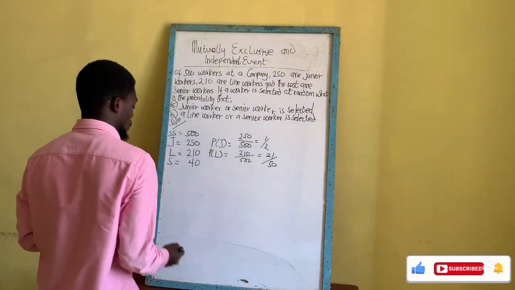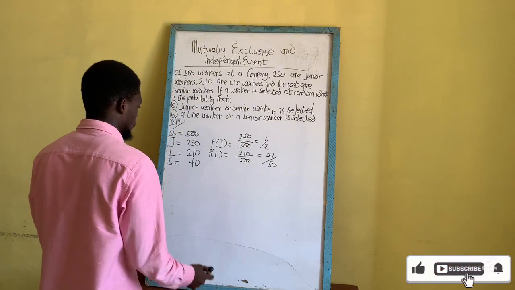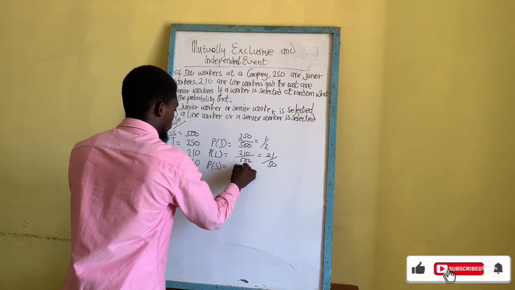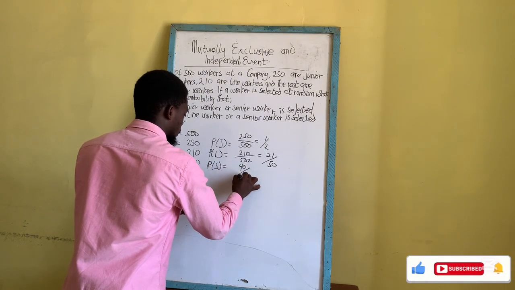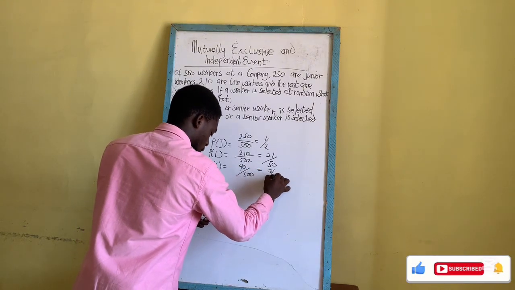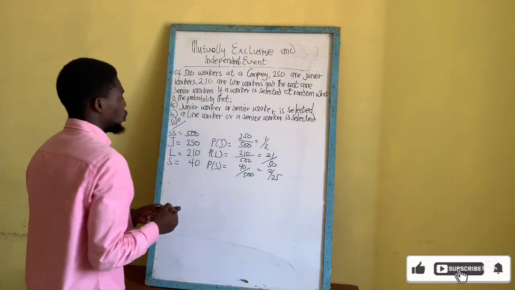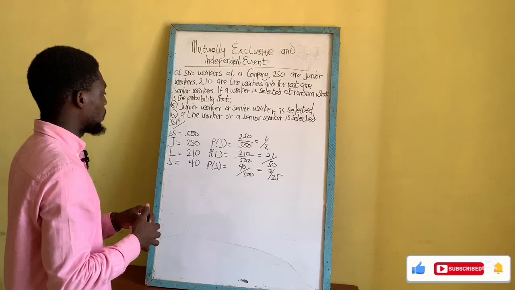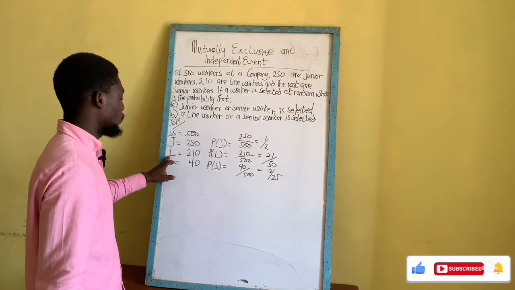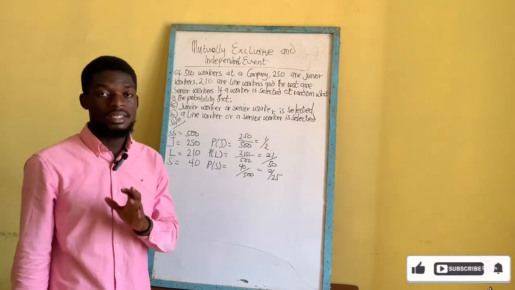Now let's move to the probability of you picking a senior worker, which is 40 out of 500, which also gives us 2 out of 25. So we've established the probability of picking a junior worker, a line worker, and a senior worker.